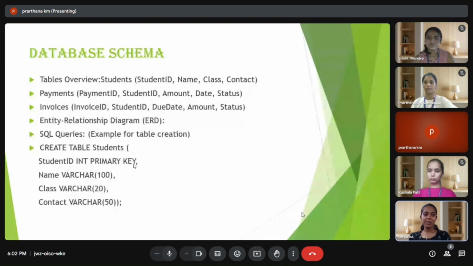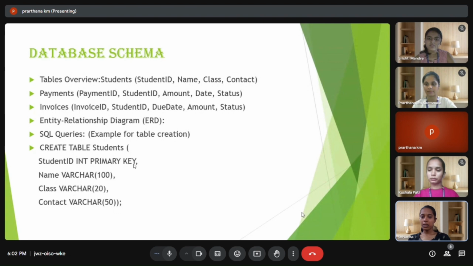Now I am explaining the database schema. Table overview: student has ID, name, class, contact. Payments has ID, student ID, amount, date. Invoices has invoice ID, student ID, due date, amount and status.